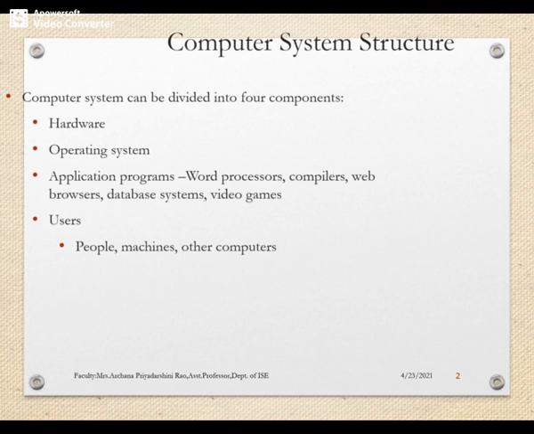As we already know, the main goal is efficiency, right? Efficiency, and then we have convenience, or what we can say is user convenience, and the ability to evolve. So these are the main goals of an operating system. Any operating system must be efficient to use.